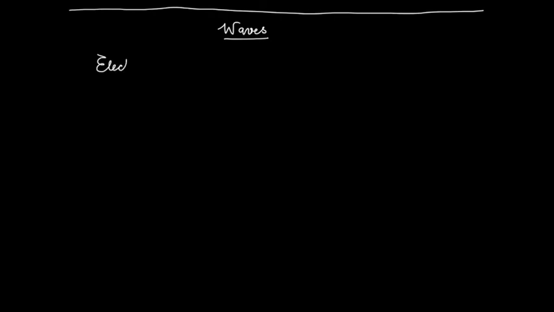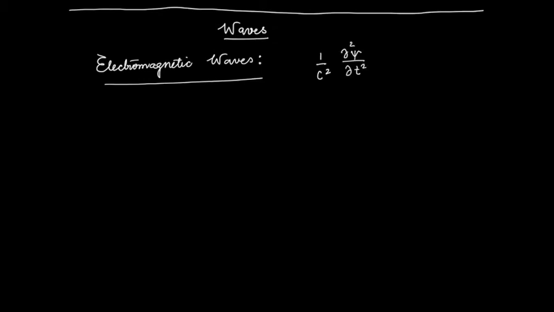First wave we encountered is electromagnetic wave, and we discussed it in the first lecture on special relativity, and it has a wave equation 1 by c square, and let me write it as psi, which is the quantity which is oscillating.